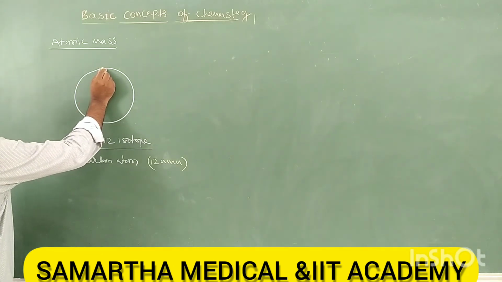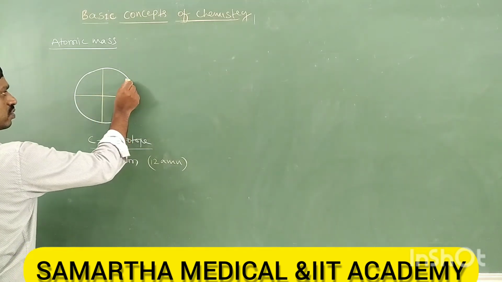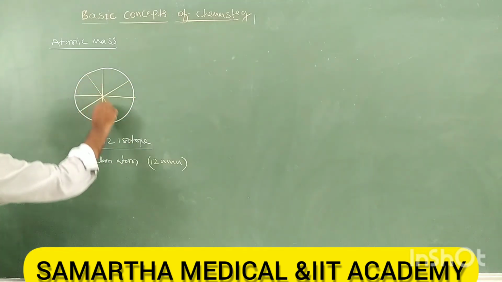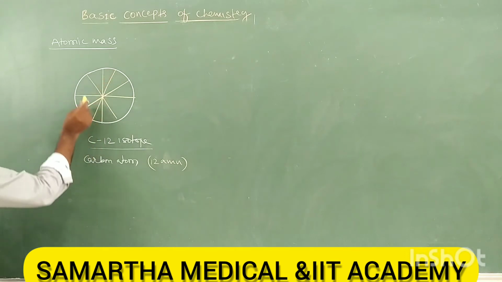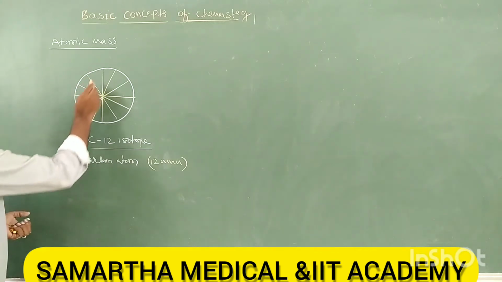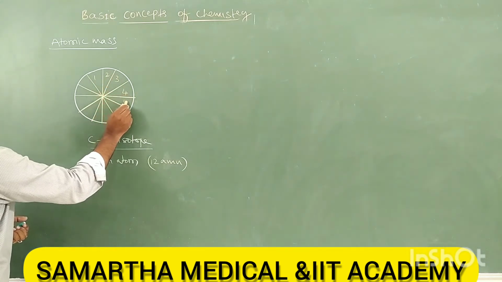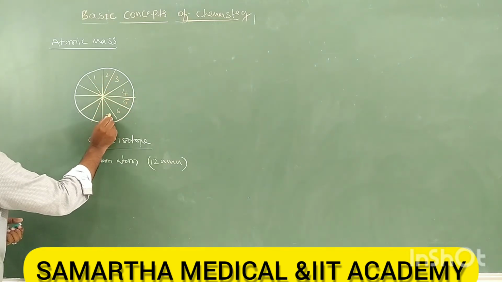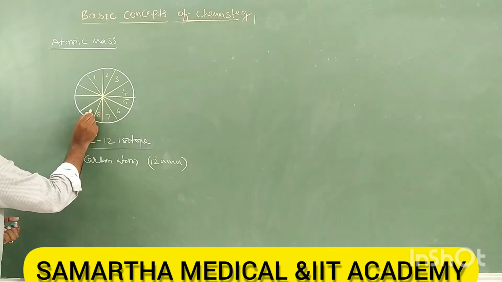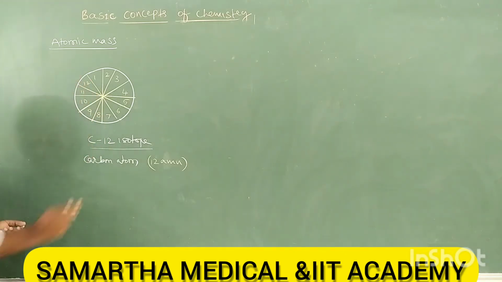They divided the atom into 12 parts: 1, 2, 3, 4, 5, 6, 7, 8, 9, 10, 11, 12.